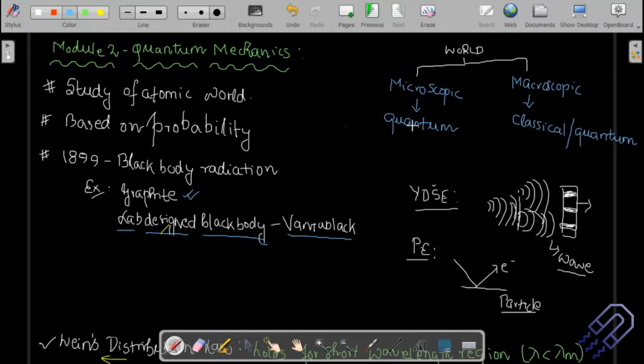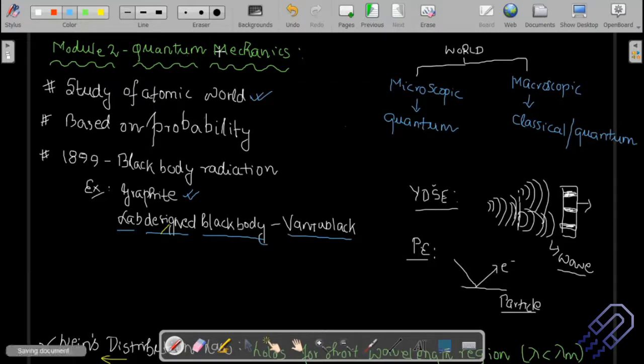So if we want to understand how nature works, we have to understand quantum mechanics, because any working phenomenon basically starts from the atomic level. So if we want to study quantum mechanics, we should study the atomic world. Whenever we study the atomic world, we are using quantum mechanics.